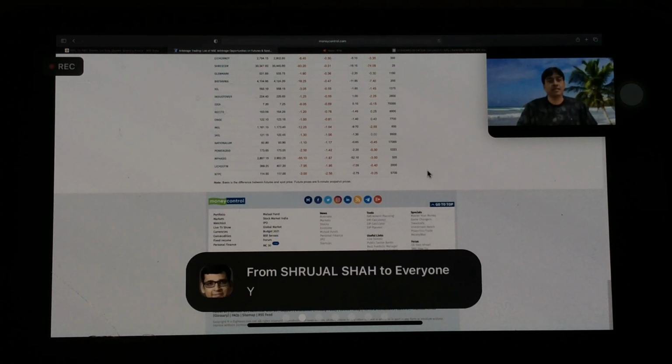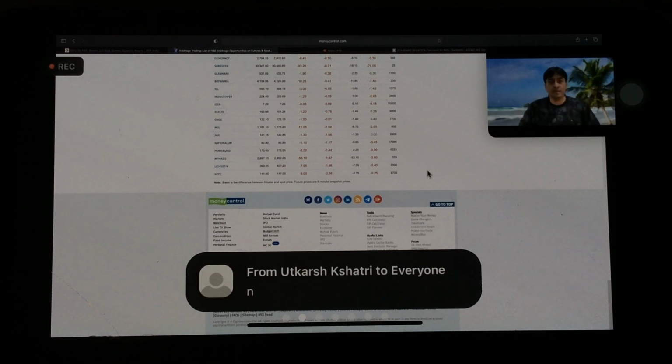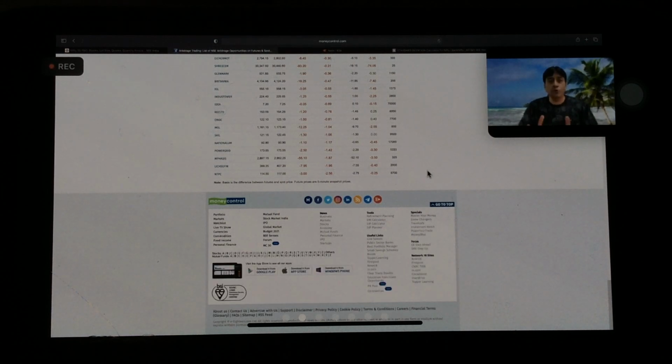But suppose you have NTPC holding equal to lot size in your demat account for your long-term portfolio or trading, whatever. If you have NTPC in your portfolio, then you can take this opportunity. What we will be doing? We will be selling our holding from the portfolio at 117 rupees, and we will be buying one lot of futures.